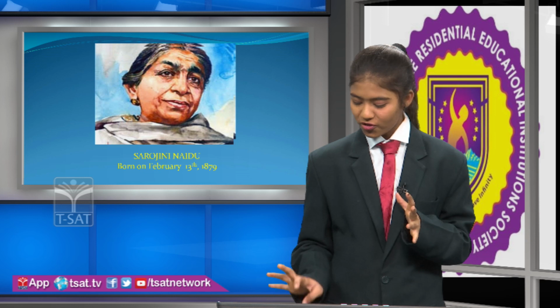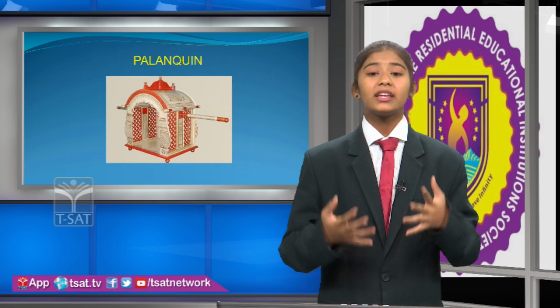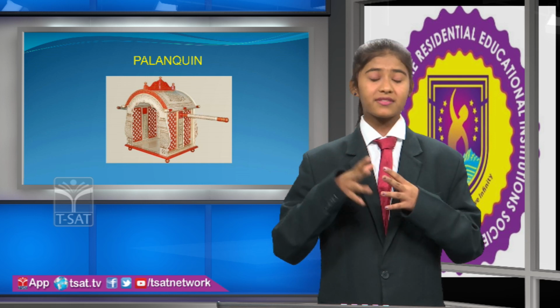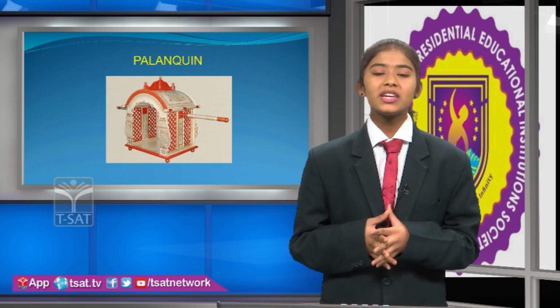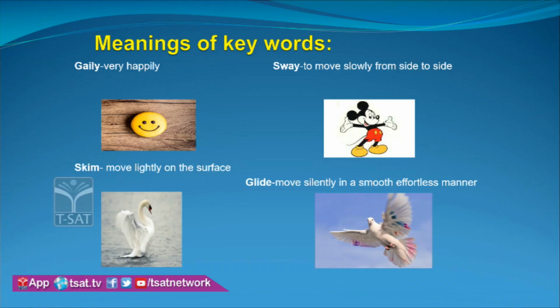Now we see the meaning of palanquin. In olden days in India, royal people used to travel in a vehicle carried by labourers. Now we see keywords in the poem. Gaily means very happily, sways means to move slowly from side to side, and skims means to move lightly on the surface. Glide means to move silently in a smooth, effortless manner.